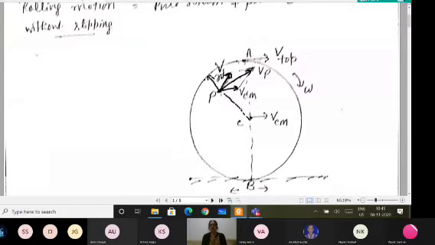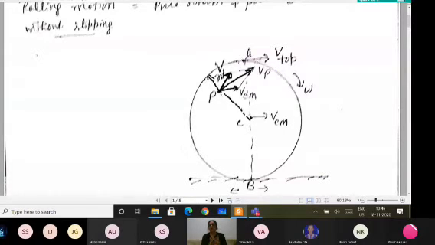Of course, V rotational is always perpendicular to the radius vector, and VCM is in the direction along the line in which the body is moving. That is the velocity of the center of mass. So when I take the resultant of these two velocities, I get the velocity at point P. At any point where I want to find the velocity, I can find it.